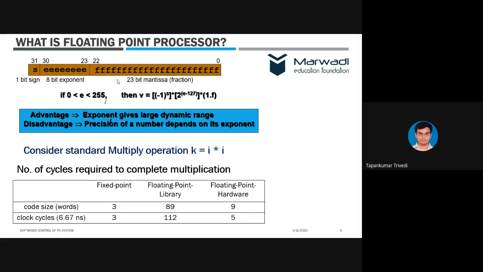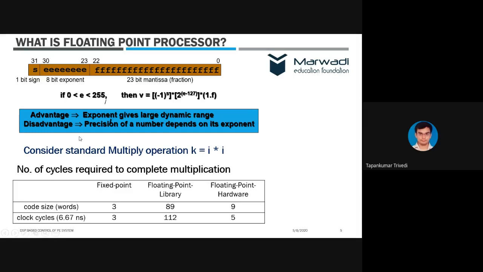Remember, if it is 0.5, then we have to write it as 2 raised to minus 1, right? So that can be handled using these floating point processors. And it has the advantage. What is the advantage? That we have an exponent which gives a large dynamic range. We have exponent ranging from 0 to 255, right? It's a huge number. So we can realize almost any number with this floating point processor. And because we have 23 bits for mantissa, we have enough accuracy also.